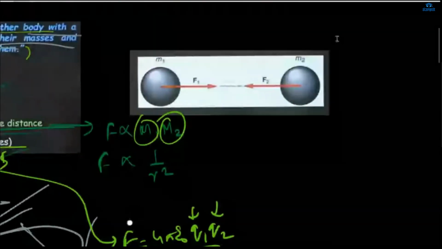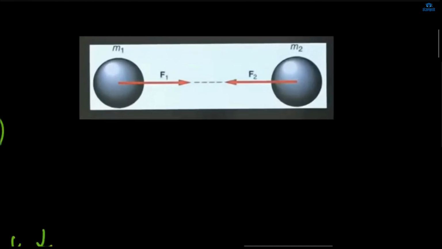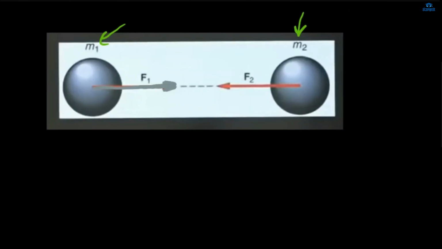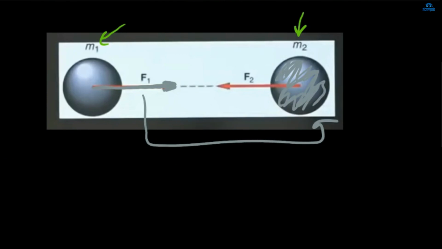Now we'll derive the formula. Let this be mass m1 and let this be mass m2. Whatever the force is, this F1 is being applied to this mass. Who is applying this force? This force is being applied by this mass. This gray force, F1, is being applied by m2, this gray ball.